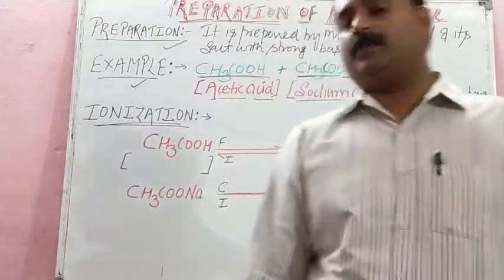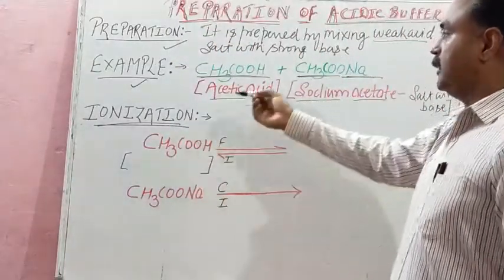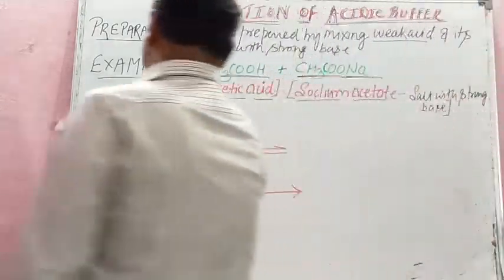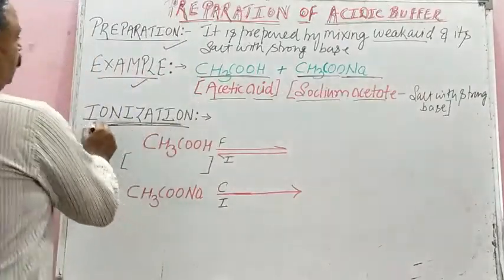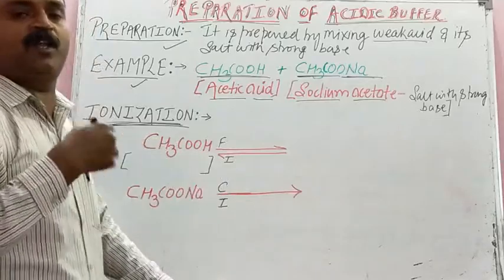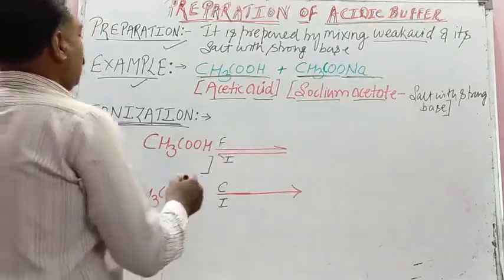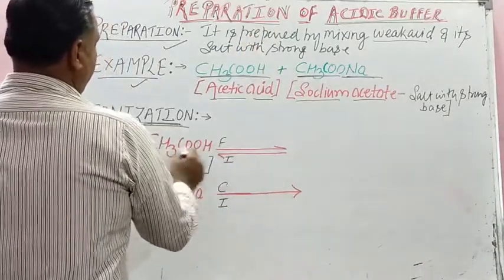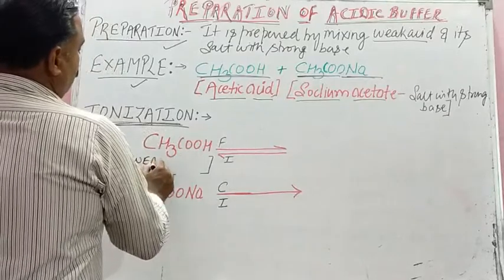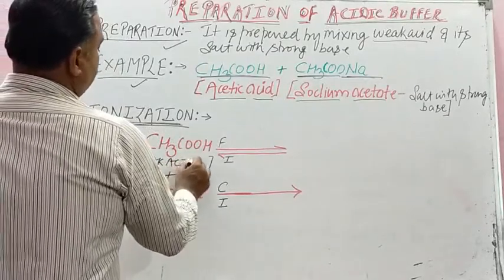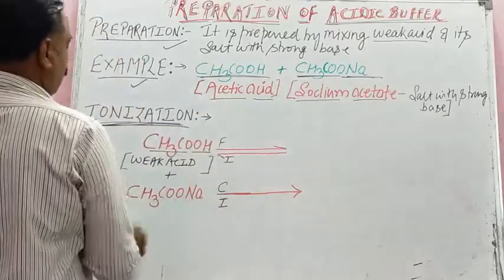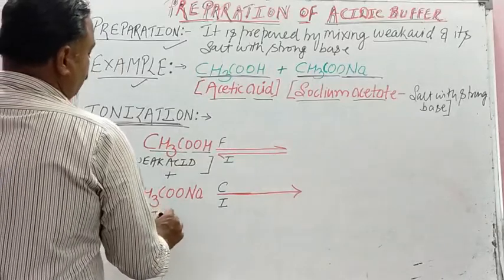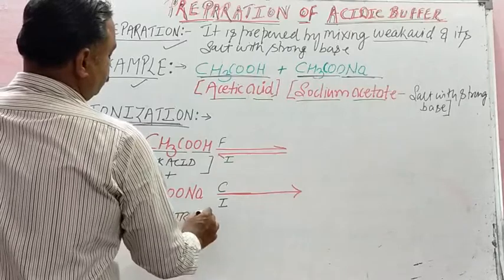Mechanism can be studied first. We have to study ionization, and then we will check by adding little amount of acid and base. Ready? In ionization, as you have learned, buffer is a solution of ionic compound. So let us see how does it ionize. Now we mix both the things. What are they? This weak acid. You told weak acid as what, student? Acetic acid, and its salt with strong base. Salt with strong base is your sodium acetate. Isn't it?